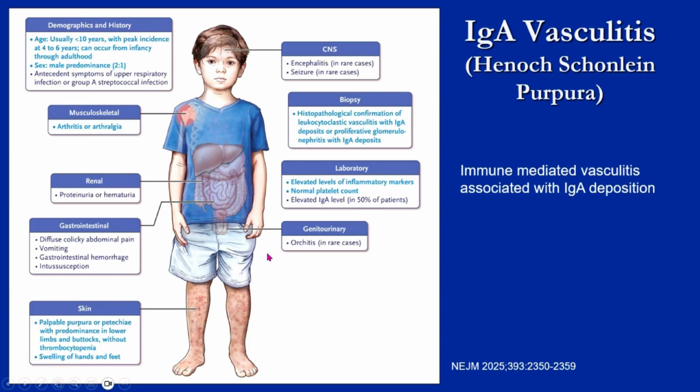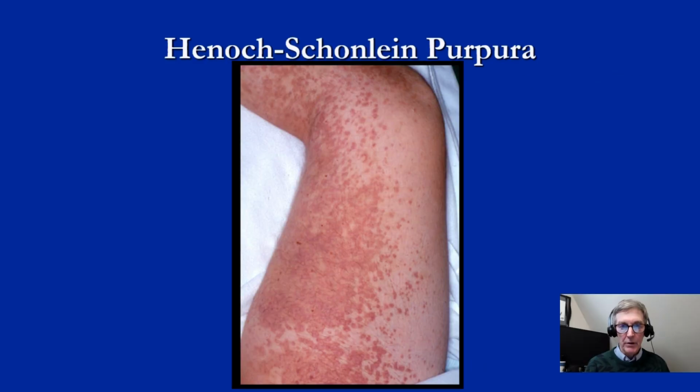There can be abdominal pain, and they can have renal disease. What one sees with the renal disease is most frequently hematuria. They may have a little proteinuria, but not a lot, although sometimes this can march to nephrotic range proteinuria. This is just an example of the palpable purpura that can occur with it.